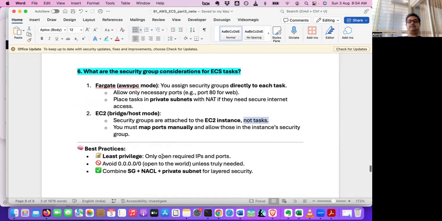So best practices: least privilege, only open the required IP and port, avoid opening to the world unless truly needed, and use security groups, network access control lists, and private subnets for layered security. So this is a standard practice. Least privilege, don't open to everyone. Whatever is required, open that one, and use security group, network ACL, and private subnet. So these are the three things for layered security.